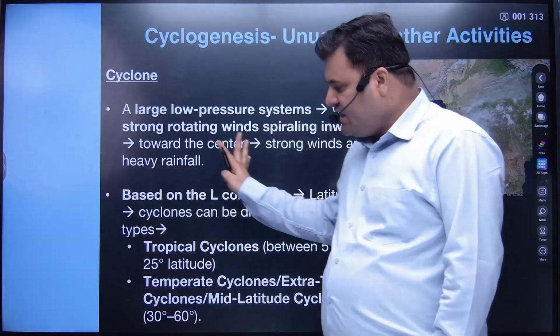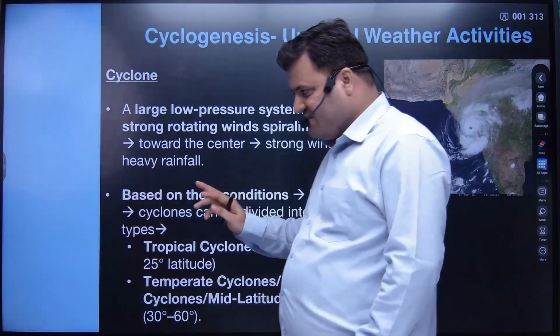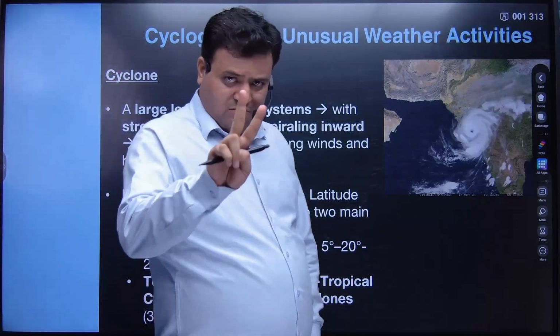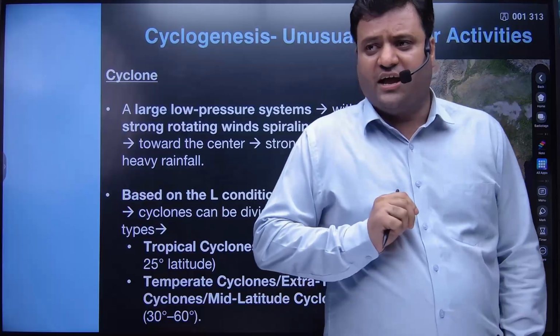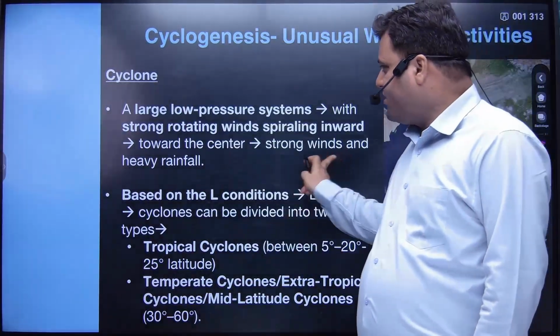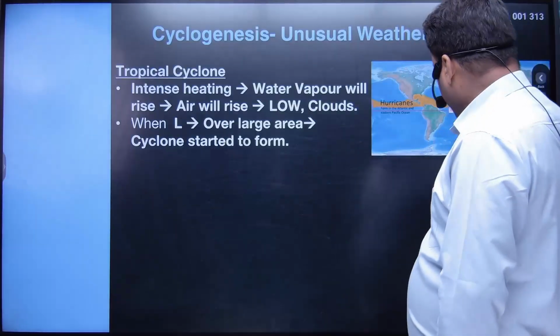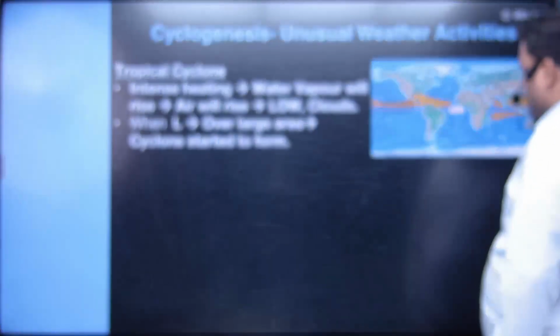Okay, so based on the low pressure conditions existing with respect to the latitudinal variation, we have two sets of cyclones. Basically, we have a tropical cyclone and a temperate cyclone. Clear? Let's have clarity with respect to the tropical cyclone.